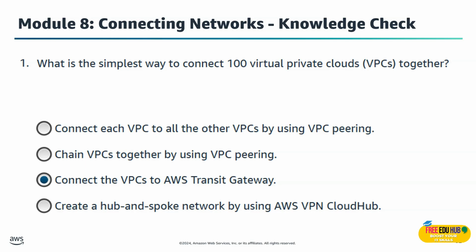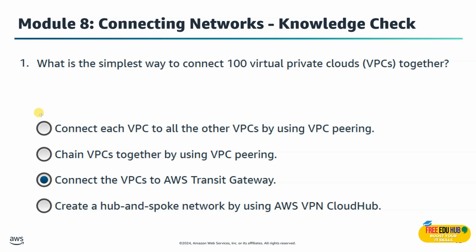So the best answer for that one is connect the VPCs to AWS Transit Gateway. The reason for that is the easiest and the cleanest way to connect a large number of VPCs, like 100 in this case, is use of AWS Transit Gateway. Think of it as a central hub that simplifies your network connections. Instead of managing hundreds of individual VPCs peering, Transit Gateway lets you plug all VPCs into one place, so traffic can flow securely and efficiently through the hub. It dramatically reduces the complexity and keeps your architecture scalable.